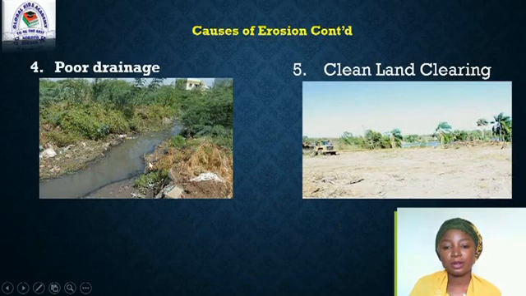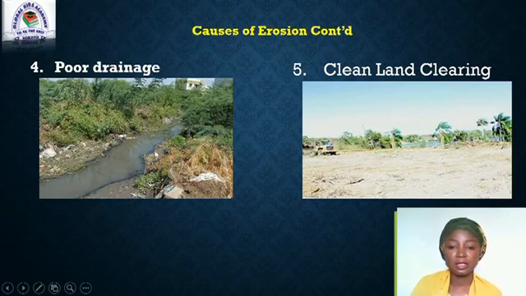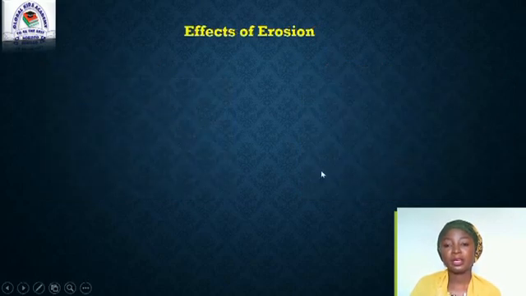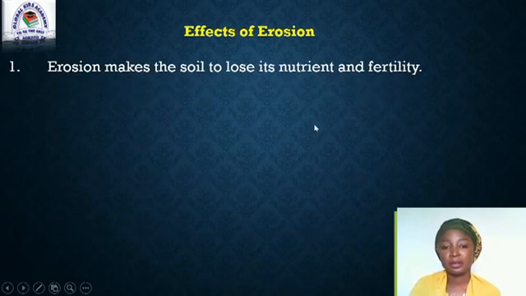The fourth one is poor drainage system. When there is no drainage provided, the water begins to create a channel for movement, which with time will become wider and erosion can easily eat up the soil. Now the fifth one, which is the clean land clearing. When land is cleared without any vegetation, it becomes bare, and this also facilitates the speed at which erosion takes place. Now the next content, which is the effect of erosion.